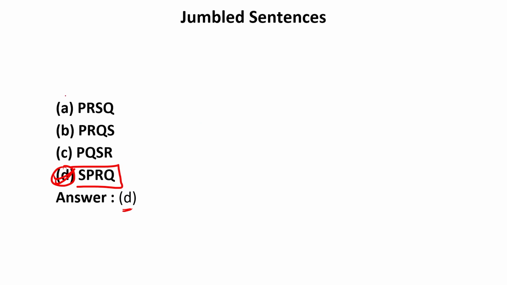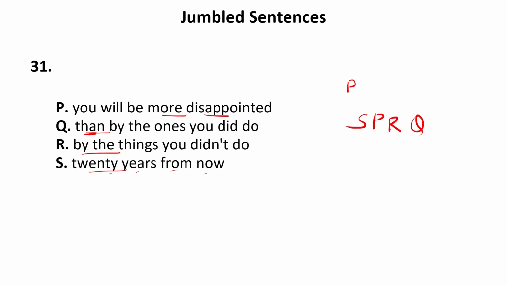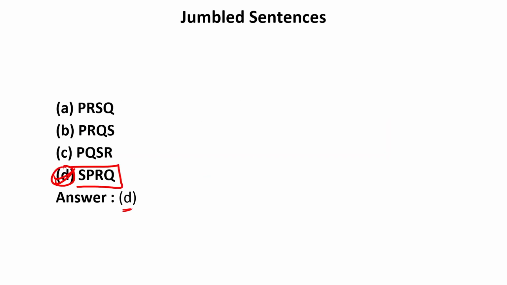Rest options are beginning with P, which we can make: You will be more disappointed 20 years from now by the things you didn't do than by the ones you did do. But we have to write than with the word more. So to make it a single sentence, we should begin the sentence using 20 years from now. You will be more disappointed by the things you didn't do than by the ones you did do. So this will be the correct sentence. So our answer D is absolutely correct.